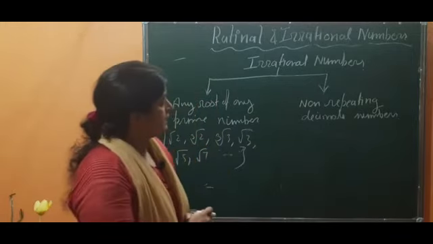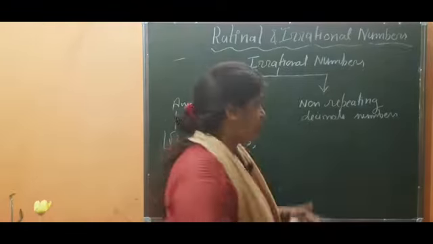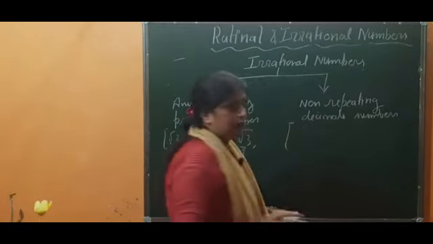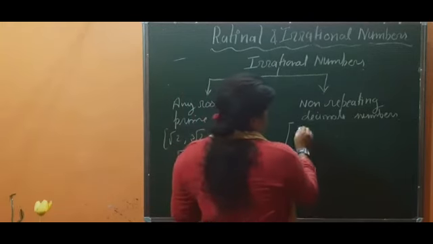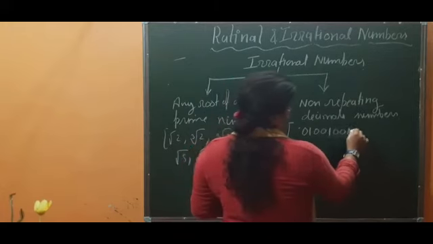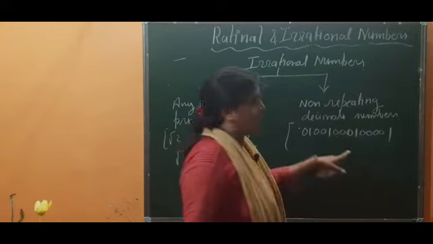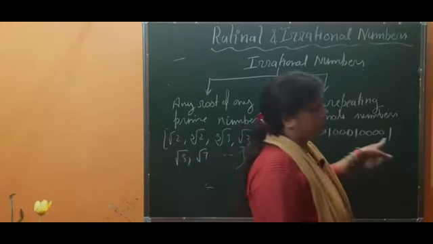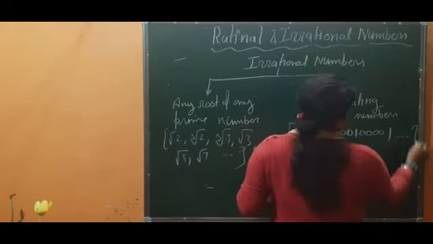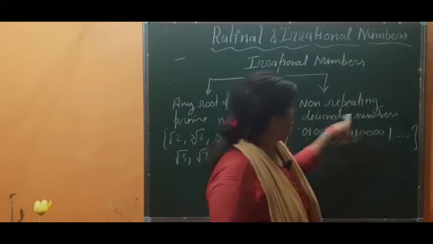We have seen that repeating decimals come inside rational numbers, but non-repeating decimal numbers come inside irrational numbers. What does it mean? Let's see. If I write 0.01, 0.001, 0.00001, you can see there is no repetition, there is a change in the numbers. The digits are the same, but we can't say it is repeated. So this type of decimal number is named non-repeating decimal numbers.